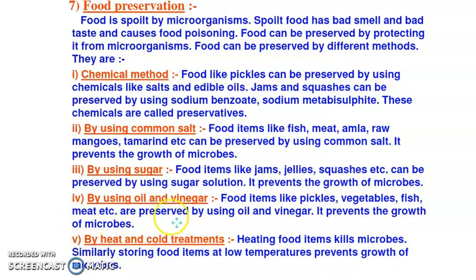And by cold treatment, the food is frozen. Nowadays you get frozen food. In frozen food, microorganisms cannot grow below a certain temperature. So when it's frozen, the microorganisms cannot grow inside it.